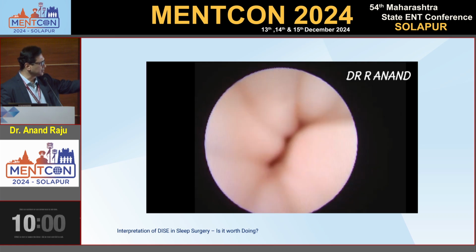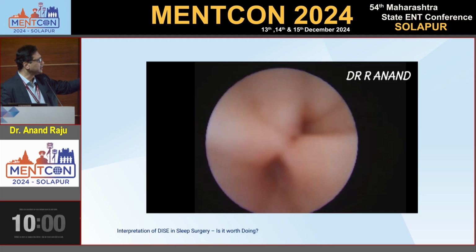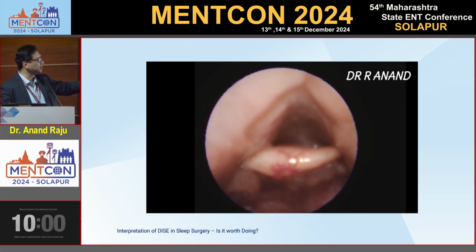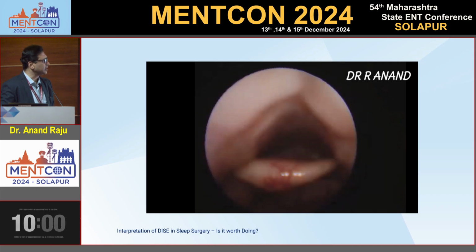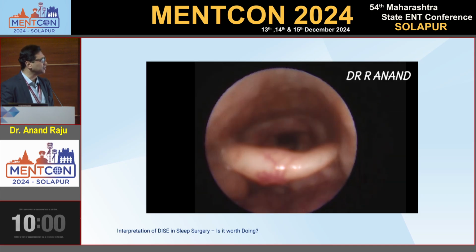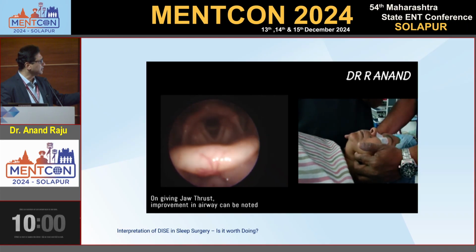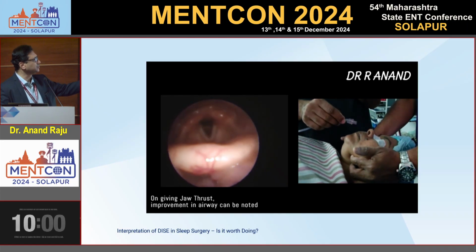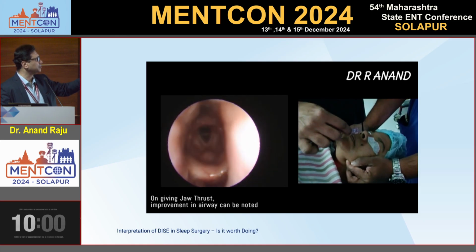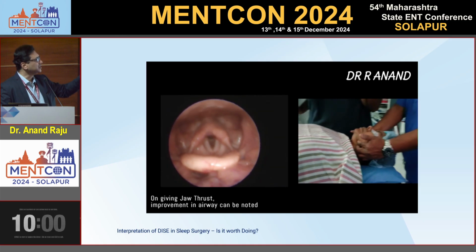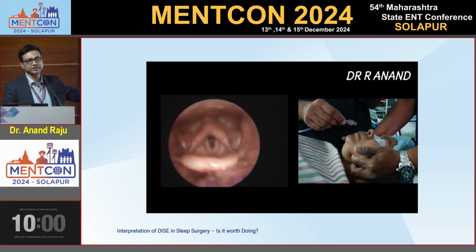The patient has a tonsil also. There is a little bit of lymphoid hypertrophy at the tongue base. The epiglottis itself is falling back and causing collapse in the airway. See? So we have to wait for at least 10 to 20 minutes to assess the upper airway properly. And giving a jaw thrust improves the airway. See, now the anteroposterior collapse is gone, only a little bit of lateral collapse remains. This patient may improve with mandibular advancement devices, but the compliance is very low.